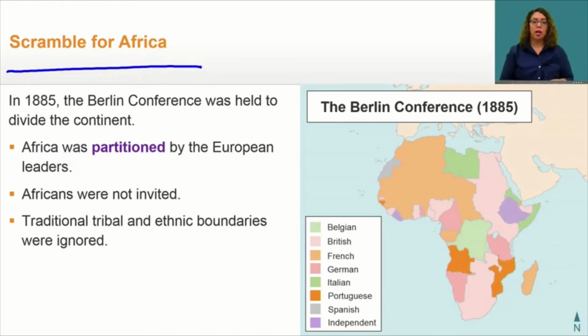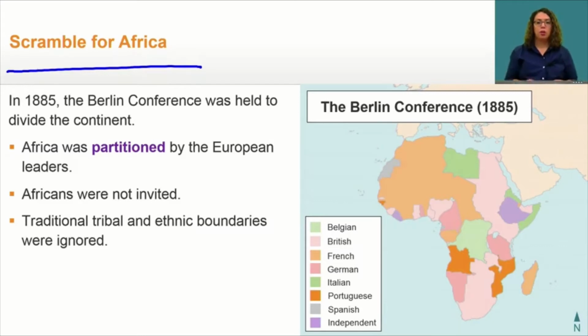No Africans were invited to attend the Berlin Conference. Europeans did not respect African abilities to govern themselves. The lack of African involvement also meant the borders established by the conference were arbitrary and did not take into account traditional tribal or ethnic boundaries. This meant that tribal groups that had been at war for generations were suddenly thrown together under one government. This would cause significant problems later.